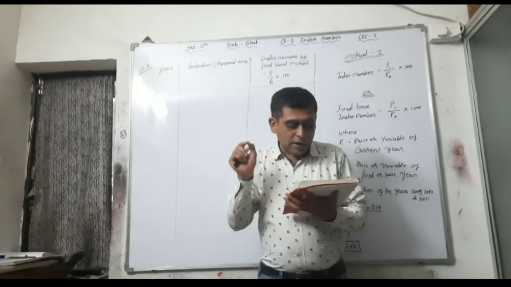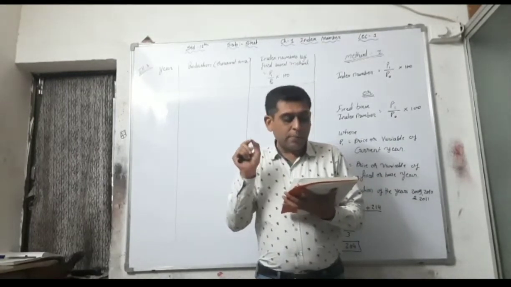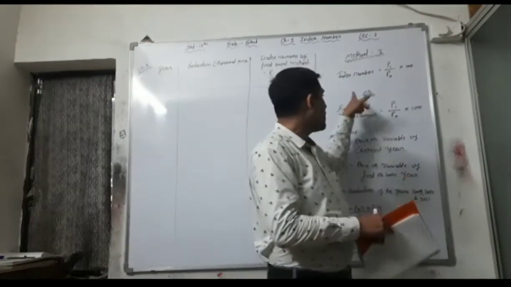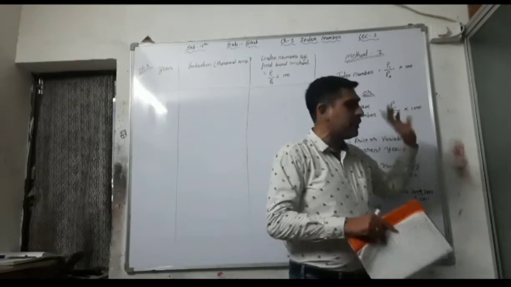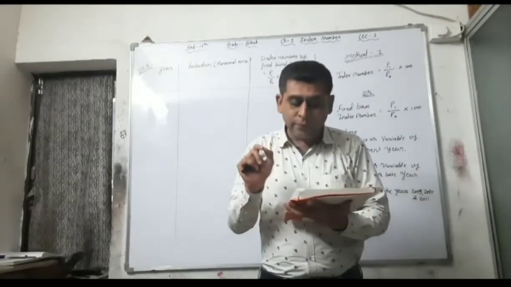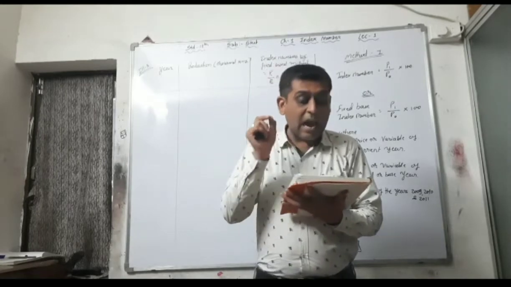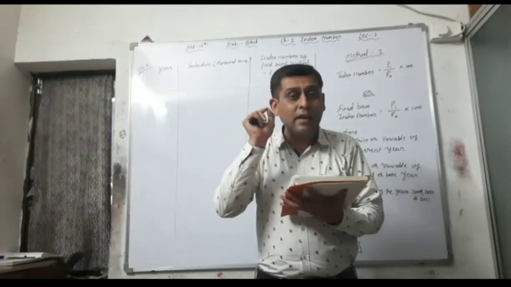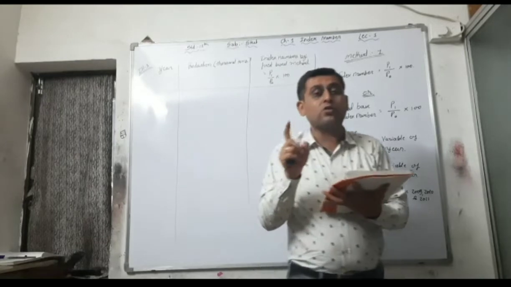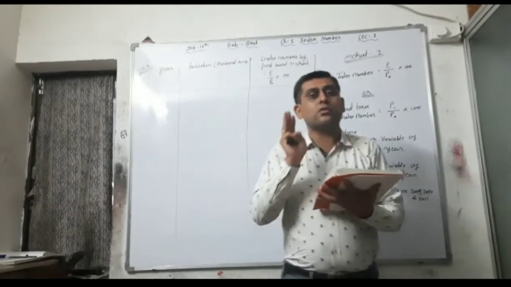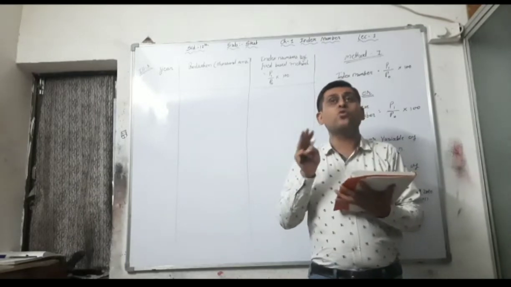See here, read the question again. Prepare the index number by the fixed base method. So you have to follow the fixed base method, that is P1 upon P0 into 100, confirmed by this data by taking average production. By taking the average production of the years 2009, 10 and 11, the average of three years' production you have to take.